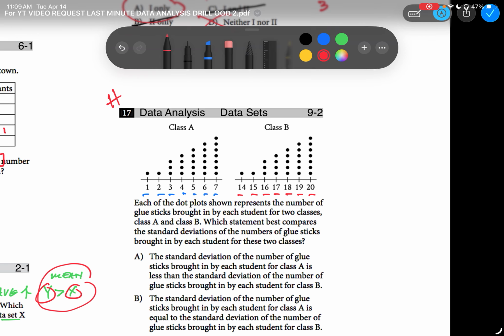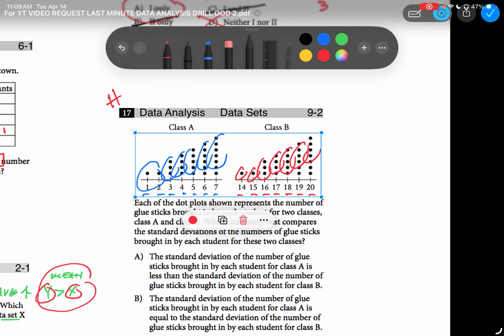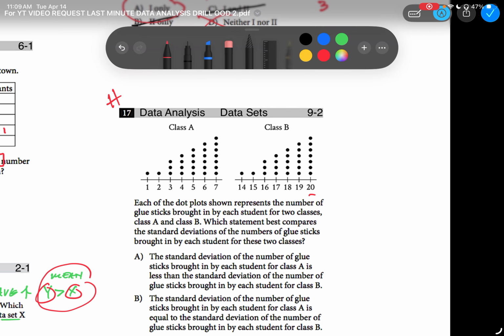Now look at the layout of the dots. 1 and 2 for this guy is just one each, and then it goes to 3, 4, 5, 6, and 7. And it does the same thing for class B. 1, 1, and then 3, 4, 5, 6, 7. All right, so there's the same distribution, but different numbers. And also notice, that's why this is a harder question. Also notice that the distribution numbers on both sides, they have a difference of 1.